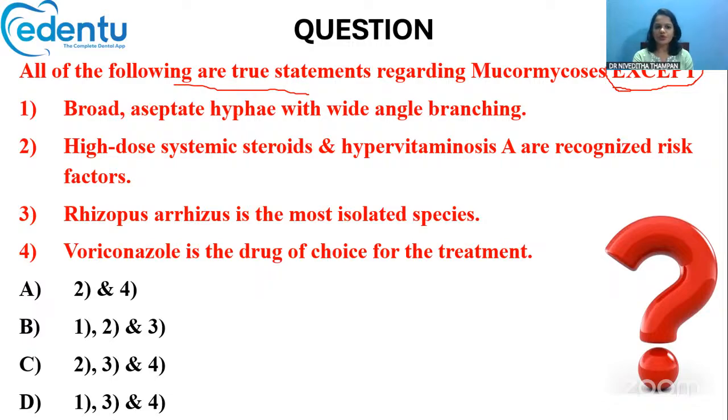All right. It has broad aseptate hyphae with wide angle branching. High dose systemic steroids and hypervitaminosis A are recognized risk factors. Rhizopus arrhizus is the most isolated species, and voriconazole is the drug of choice for the treatment.